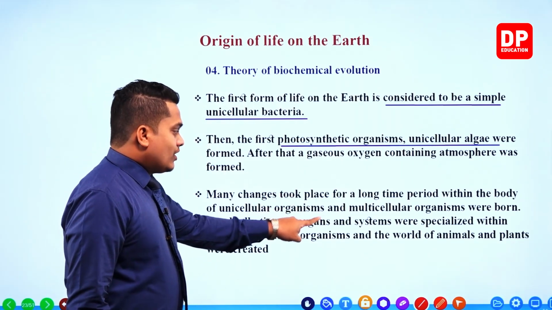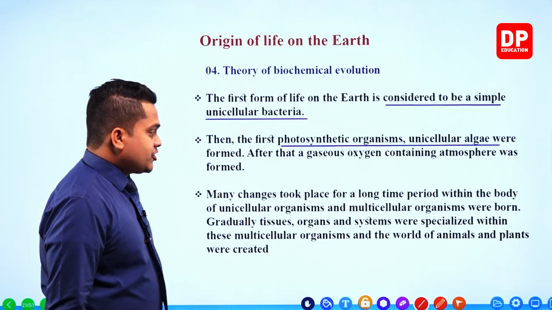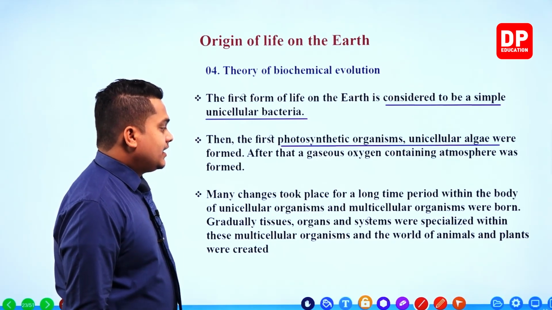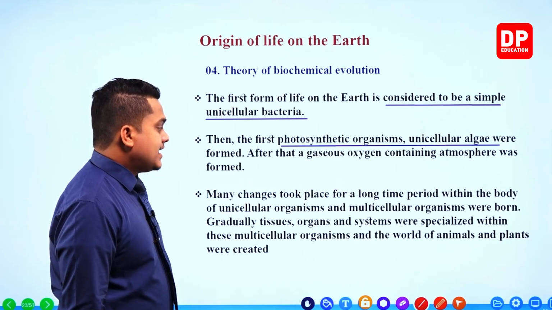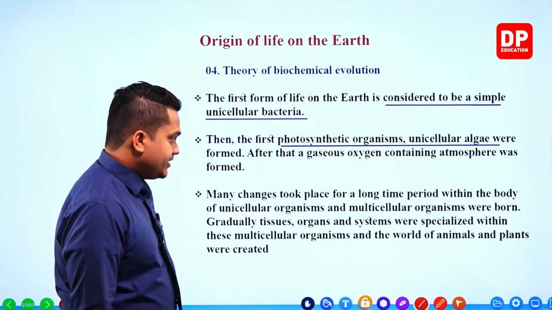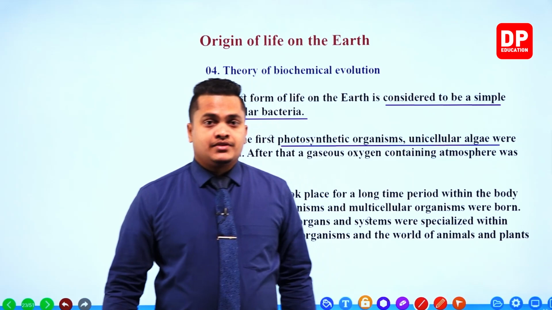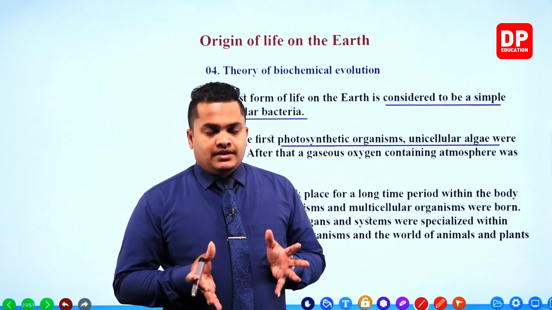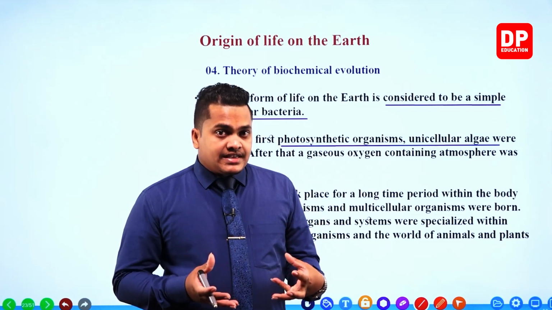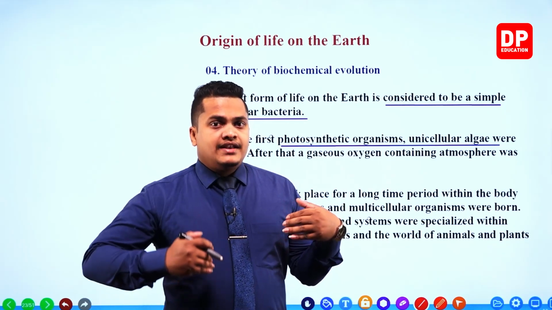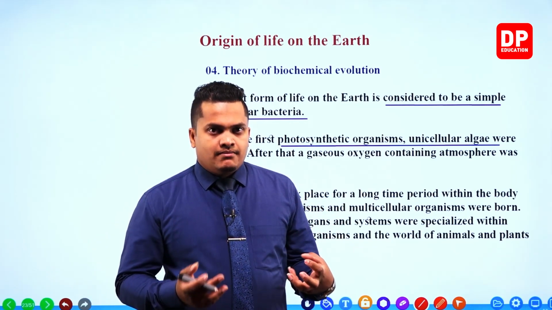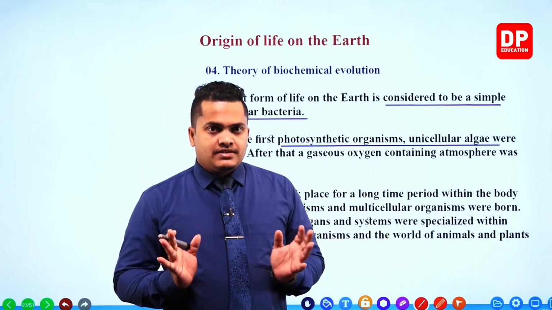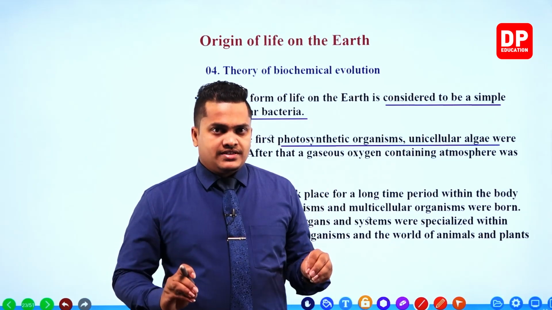Gradually, tissues, organs and systems were specialized within these multicellular organisms, and the world of animals and plants was created. So my dear children, after that, multicellular organisms again developed into several other types of organisms.